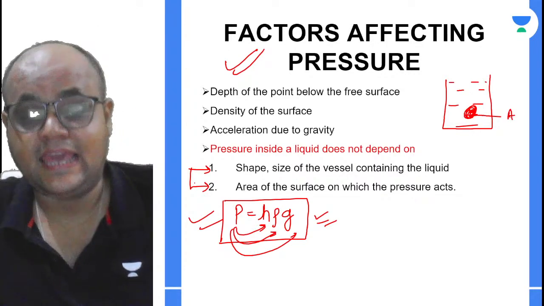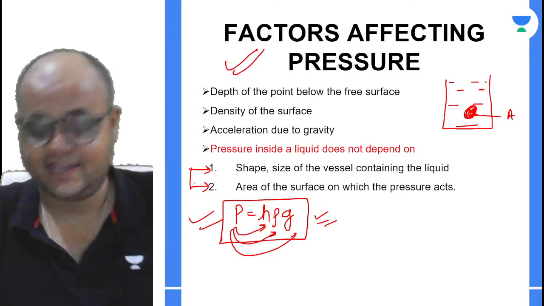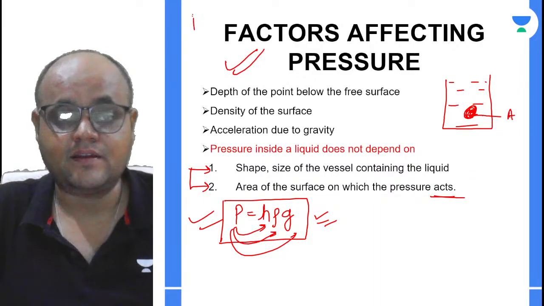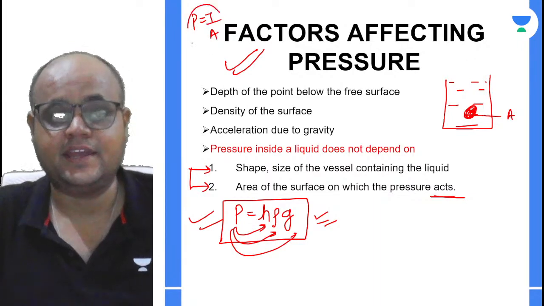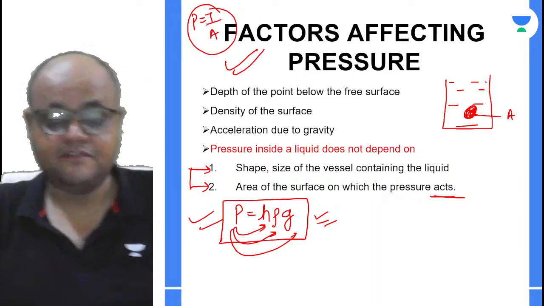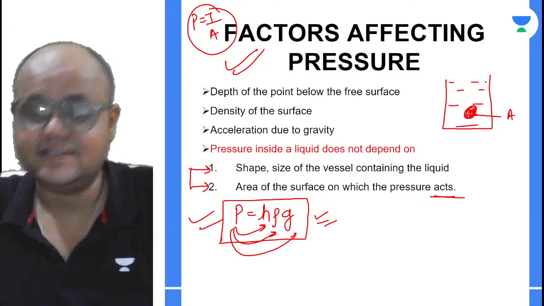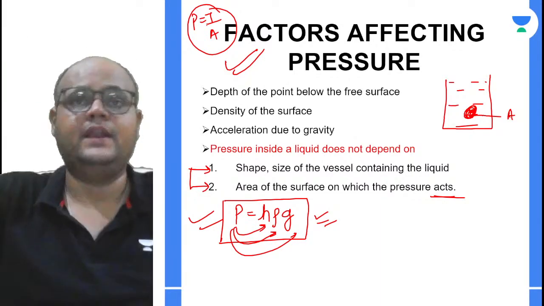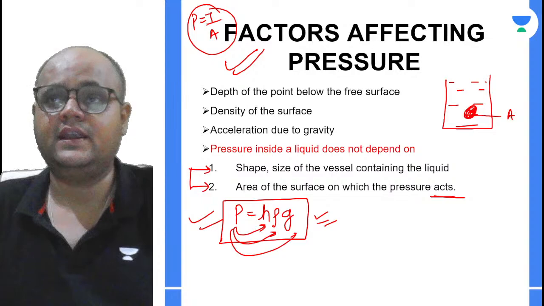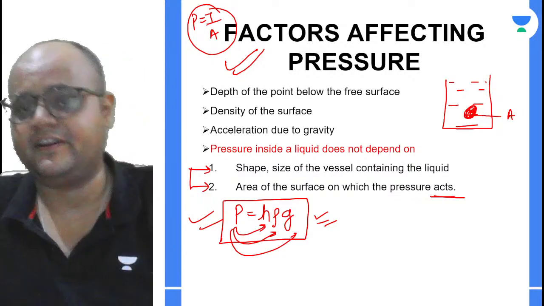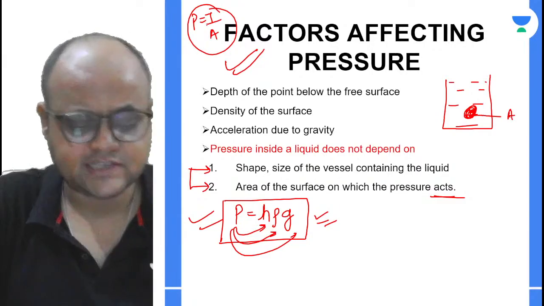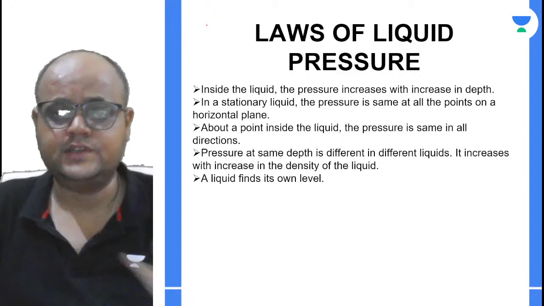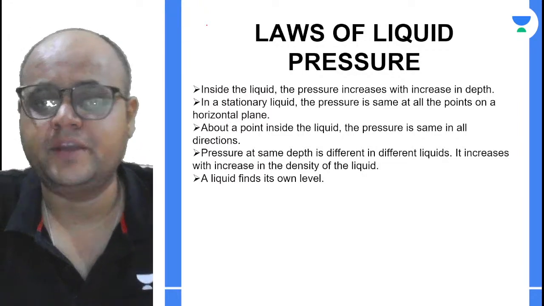Second, the area of the surface on which the pressure is acting. ठीक है ना? अभी this might be confusing. Normally pressure is equal to thrust upon area. हम ये पढ़ के आए हैं. तो the very first thing that strikes your mind is कि सर एरिया से, सरफेस के एरिया से the pressure will be affected. No, inside the liquid it will not affect. Okay, it will not affect at all, right? This logic is clear, I guess. Now, based on the observations and certain rules, we have framed certain laws of liquid pressure, right?